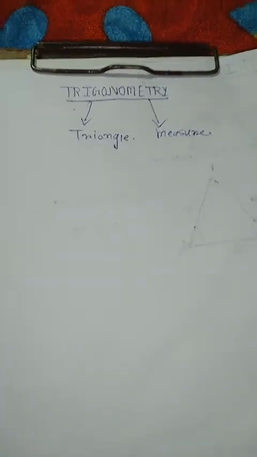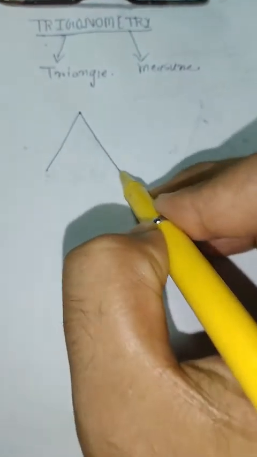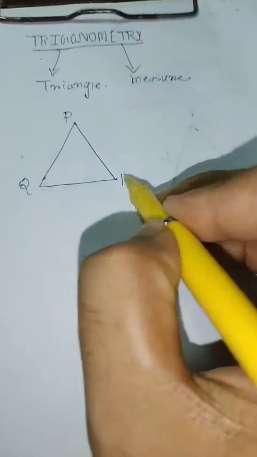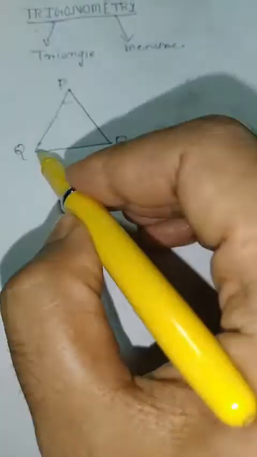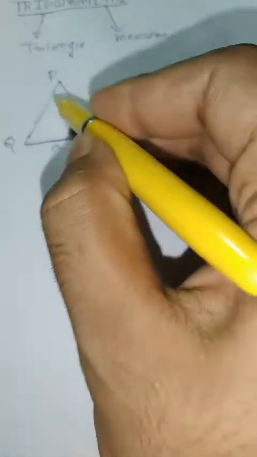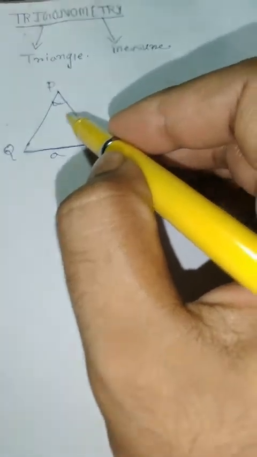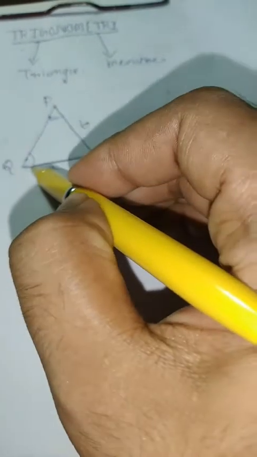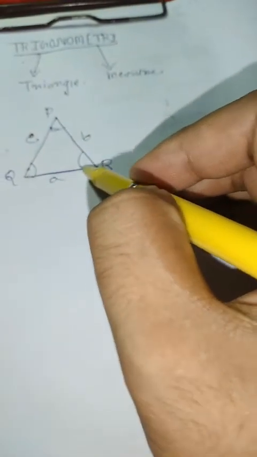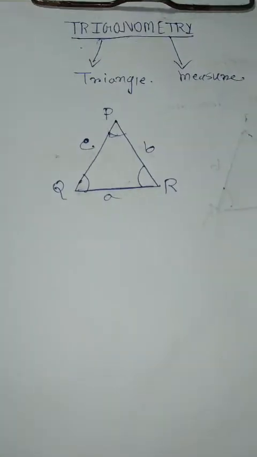Let's consider the triangle PQR. Let A be the length of the side opposite to angle P, B be the length of the side opposite to angle Q, and C be the length of the side opposite to angle R. Take a close look at this triangle.